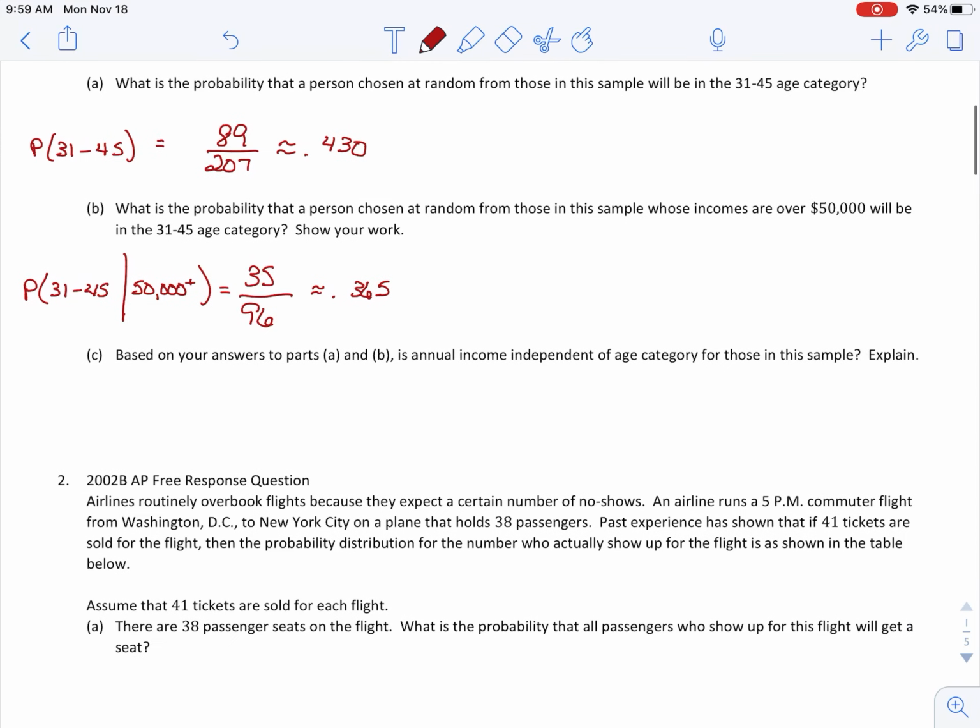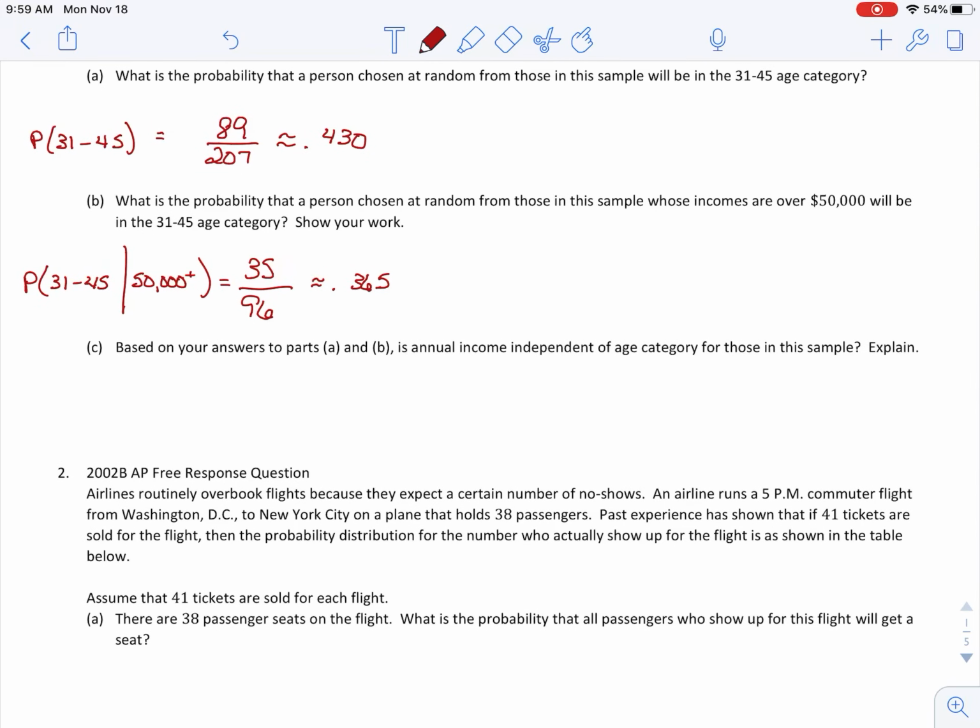If it changes the probability, then you do not have independent events. So I'm just going to say, because the probability of being 31 to 45 is not equal to the probability of 31 to 45 given you know their salary is over 50,000, this means those events are not independent. There are other ways to test that, but since we already had those two values calculated, it's easiest just to use those ways.